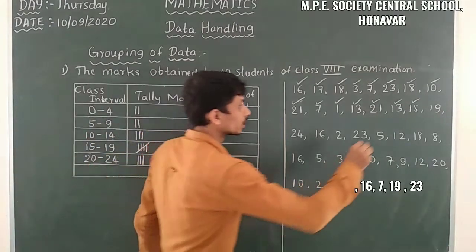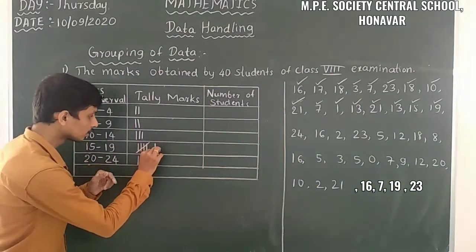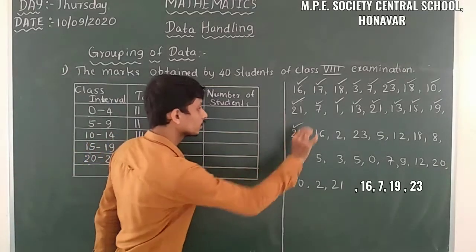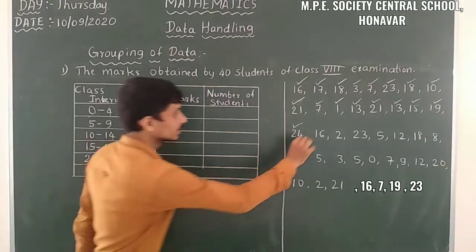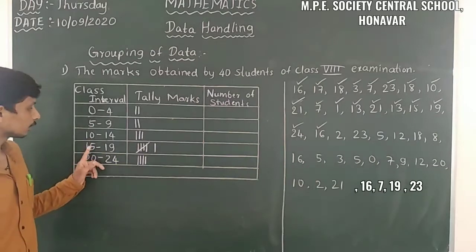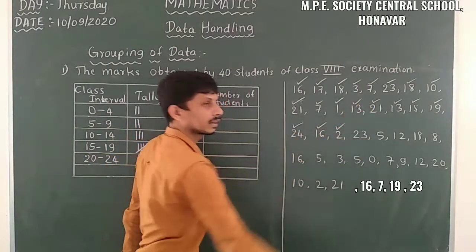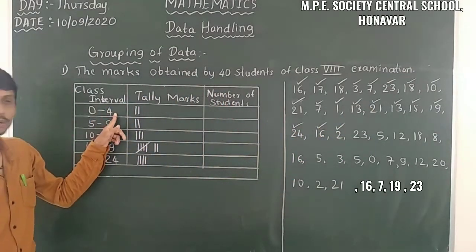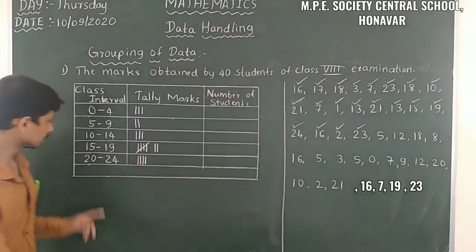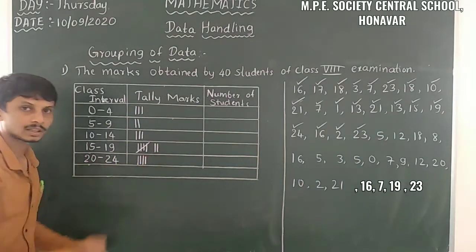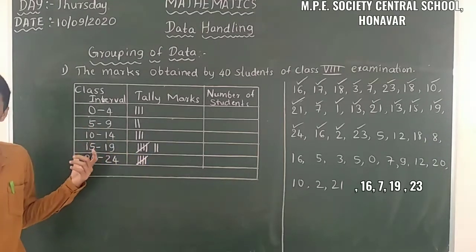Okay, so then next 19. So here 19 is between 15 and 19. So just take a tally mark here. Then here 24. So 24 is between 20 to 24. Then here I will take the tally mark. Then 16. 16 is between 15 and 19. So we have to take the tally mark here. Then 2. Here it is 2. 2 is between 0 to 4. So here I will take the tally mark. Then 23. 23 is between 20 to 24. I will take the tally mark here. Here 4 tally marks are completed. The fifth can be taken like this. A bunch of 5 group completed here.